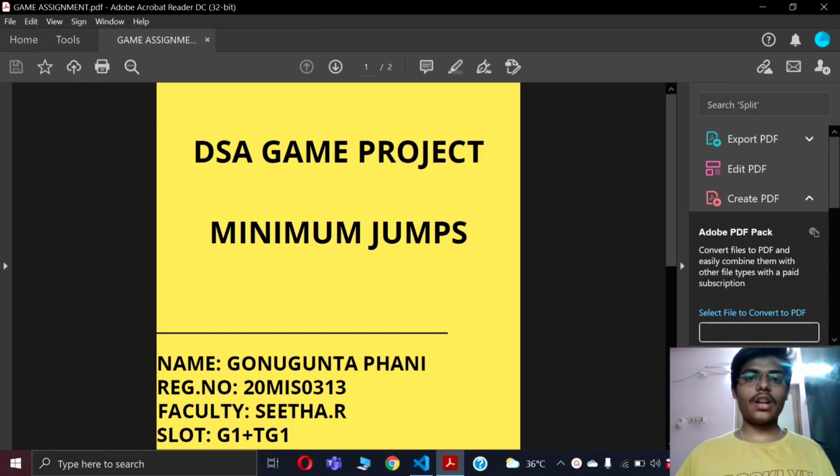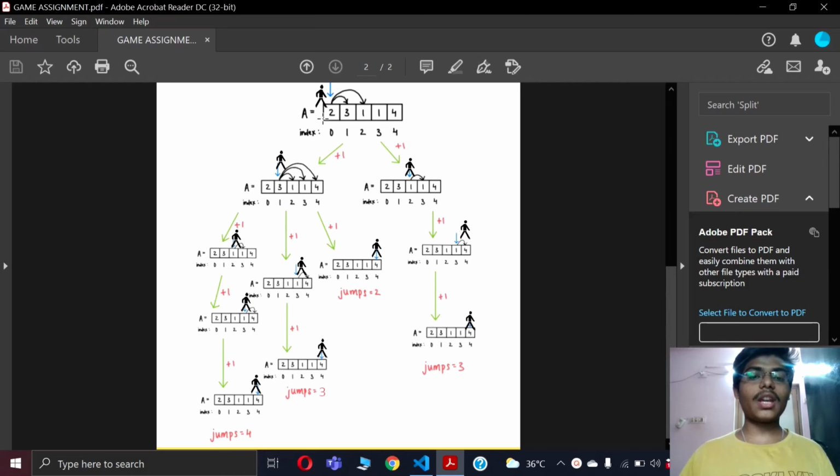Today I am here to make a game project using data structures. My game name is Minimum Gems. It is a simple game played with arrays. It is a two-player game, and let me explain the game concept using one person. Note that in my game code I have used arrays and some sorting techniques.